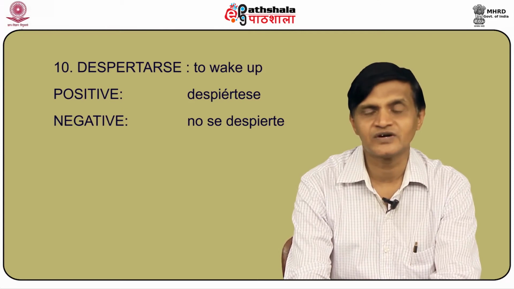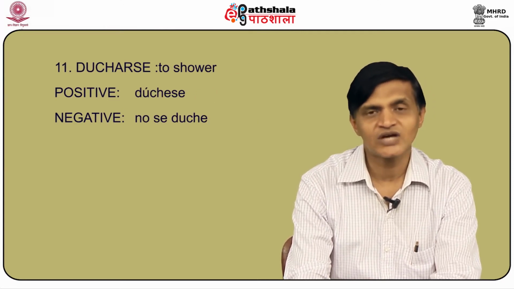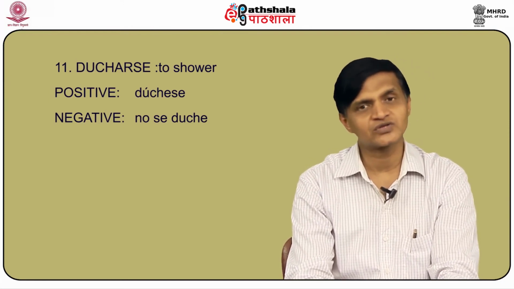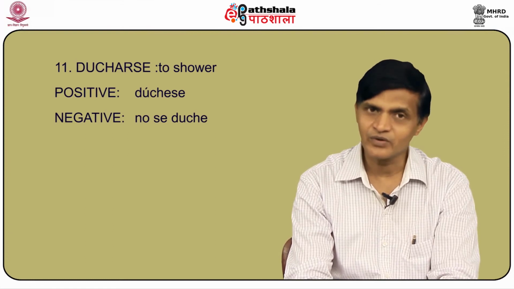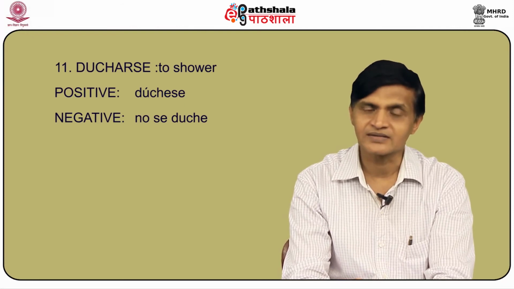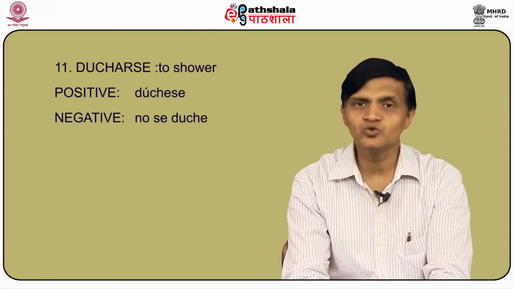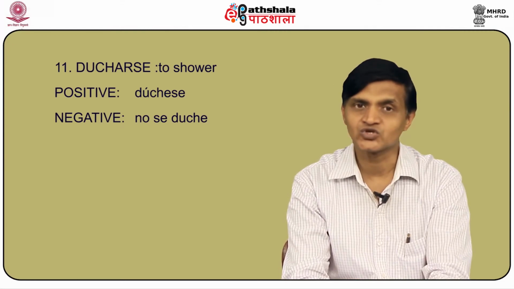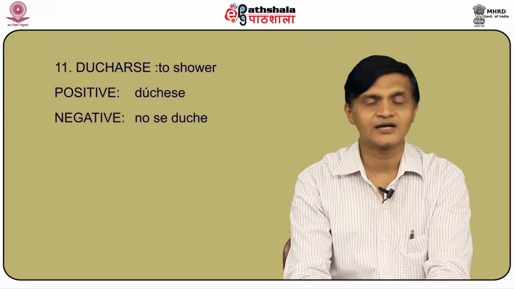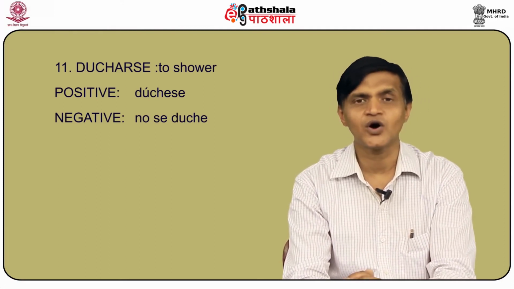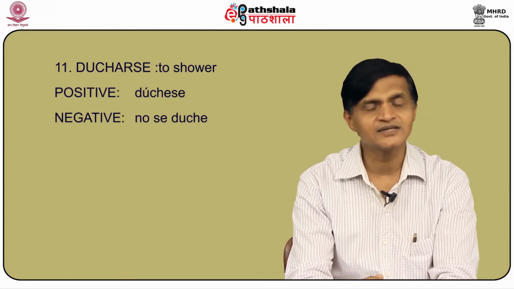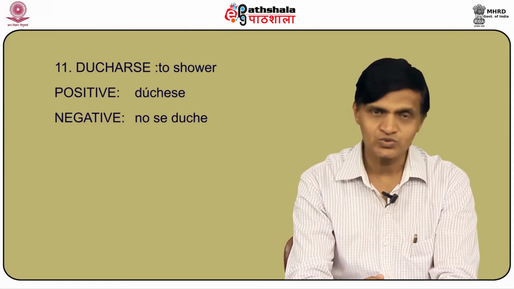What do we do with a verb like ducharse? Ducharse, as we've already pointed out, is a reflexive verb. So we follow the same pattern that a reflexive verb follows, and we conjugate it in the command form in the following manner. The positive command would be dúchese for usted with an accent on the U, and the negative command for usted would be no se duche. I repeat, the positive command of ducharse in the usted form would be dúchese, and the negative command in the usted form would be no se duche.